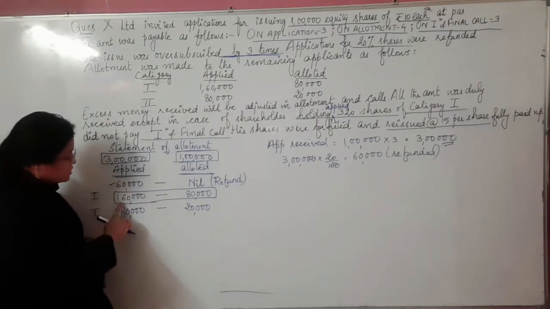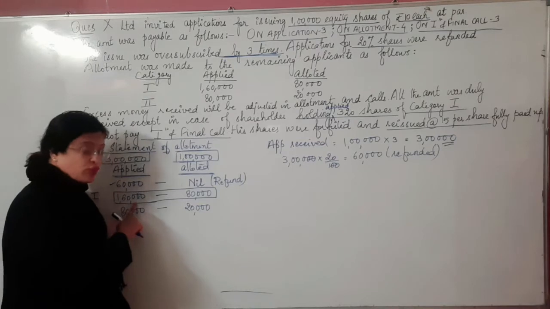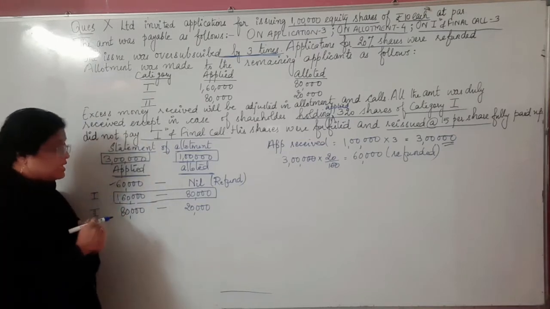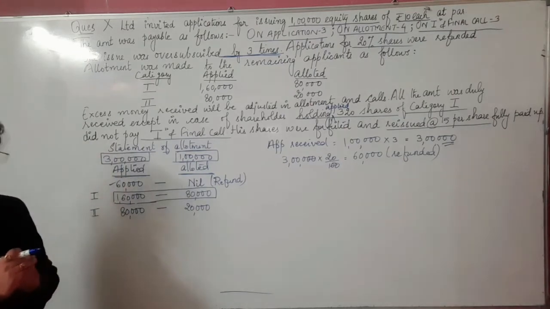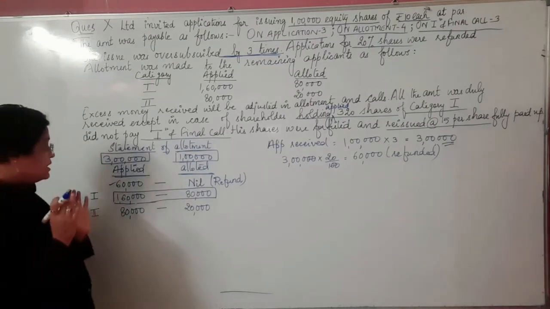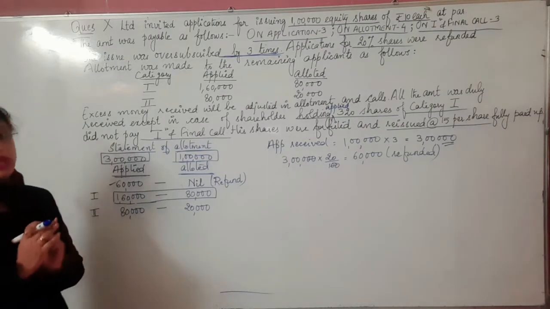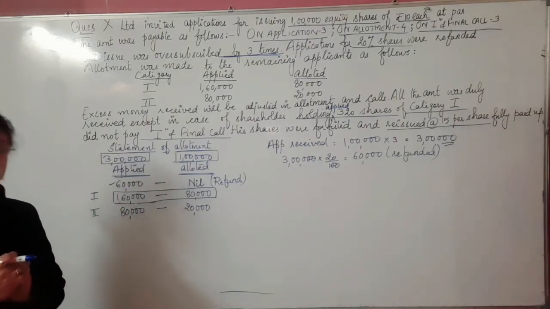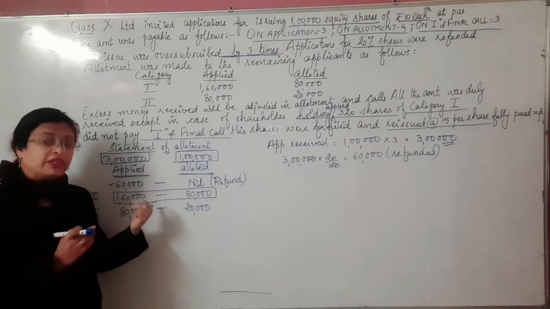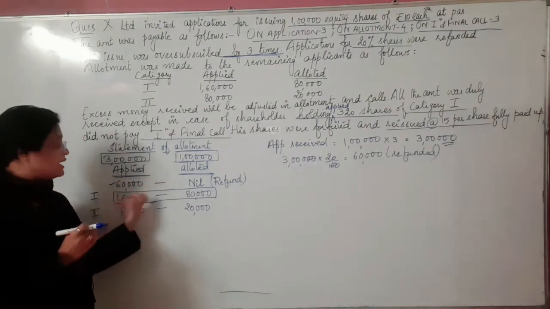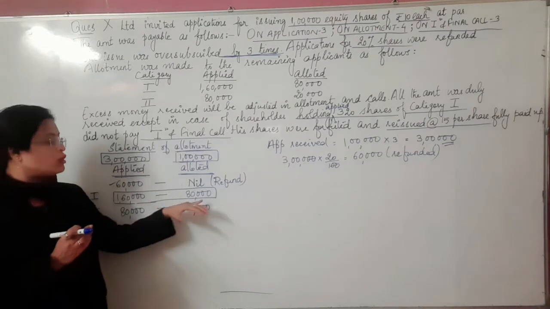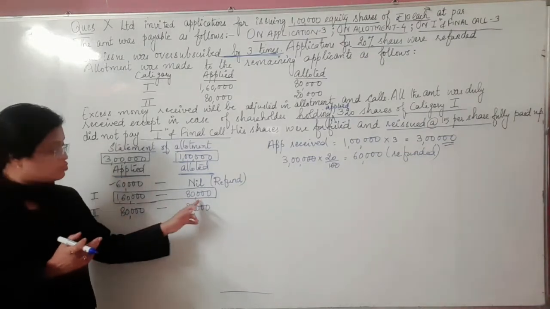So here in this situation, 1,60,000 is the value of what? Value of the application received, but out of that the company decided to pay them only how much? 80,000 shares. So that means for the extra 80,000 shares, we are having their application money. The company has given some allotment also to 80,000. Got it? This is what it says here.